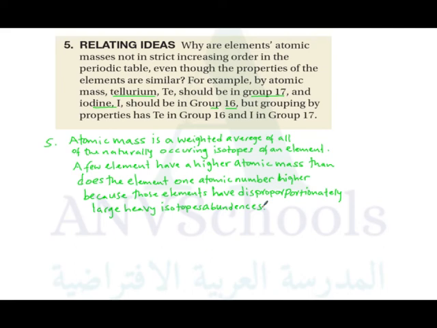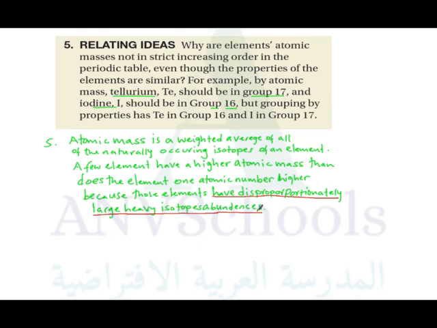Here, the main point of this answer is that even though they are isotopes of the same element, having different mass, that mass has disproportionately large heavy isotope abundances. That's why, instead of increasing continuously, at some places we will see some anomalous behavior. That behavior is because of isotopes. Some elements have disproportionately large heavy isotope abundances.